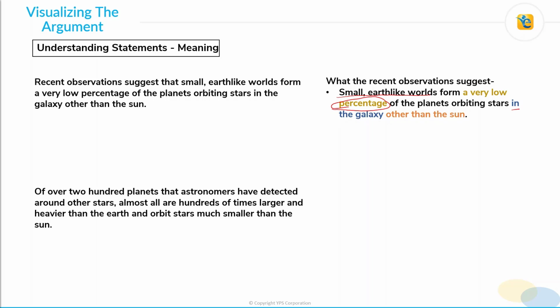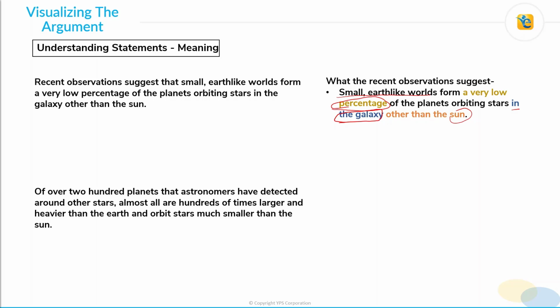So in the galaxy, it means that we are talking about one particular galaxy. Which galaxy is it? It is the galaxy of the sun. So we are talking about our own galaxy. So here we are saying that small Earth-like worlds form a very low percentage of the planets orbiting stars in the galaxy other than the sun.